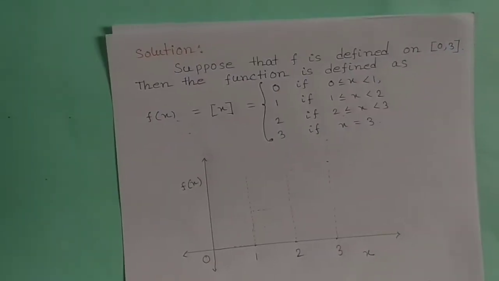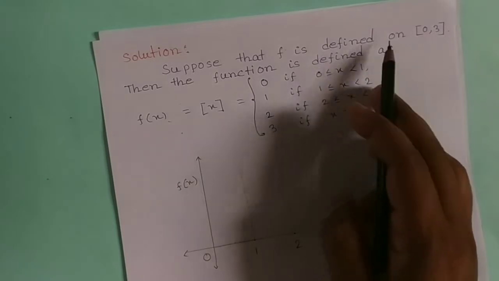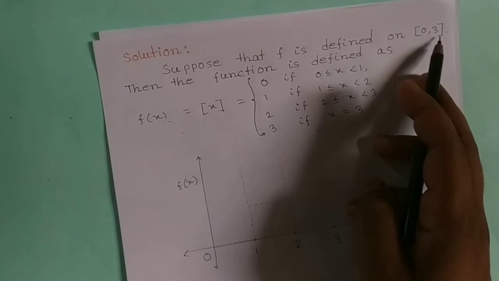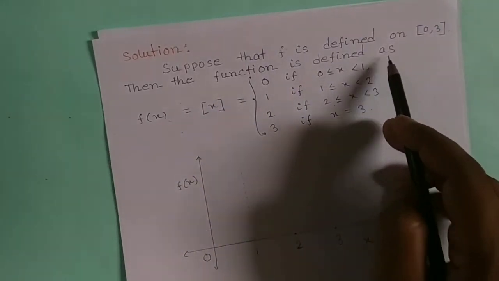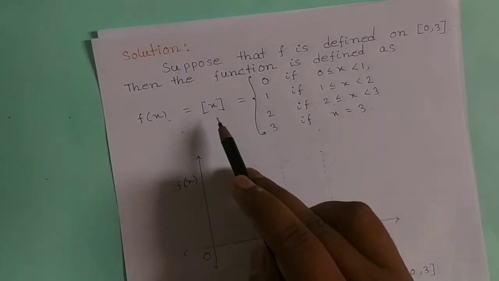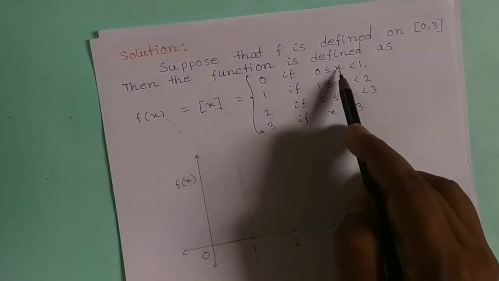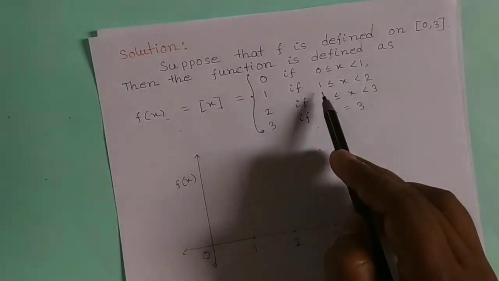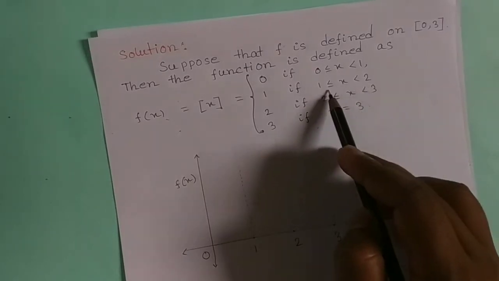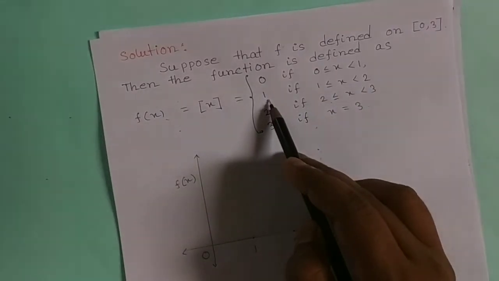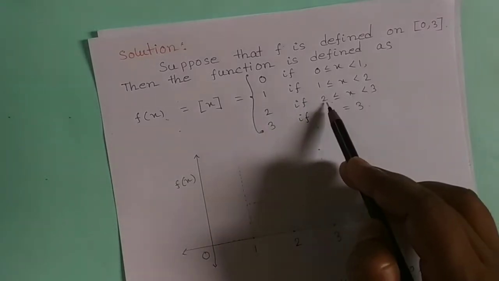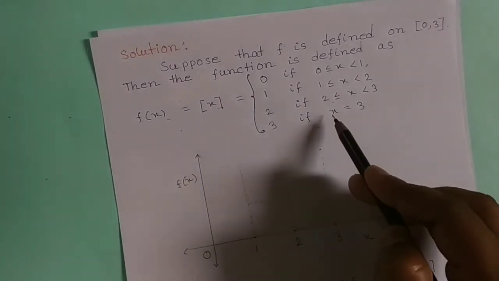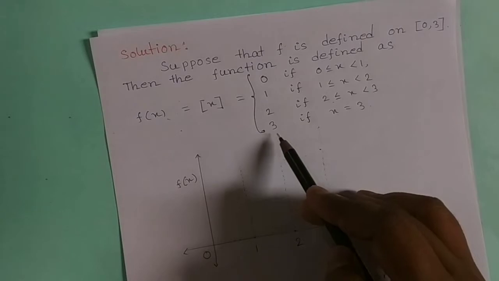Here suppose that f is defined on the closed interval 0 to 3. Then the function is defined as f(x) = [x]. The box function is 0 if 0 ≤ x < 1, and the box function is 1 if 1 ≤ x < 2. In this range the box function is 1, and when 2 ≤ x < 3, then [x] is 2, and if x = 3, then [x] is 3.